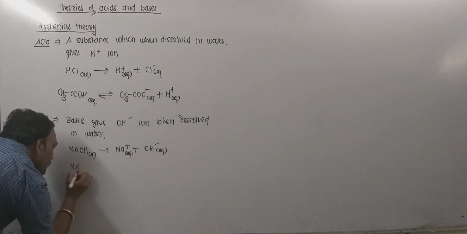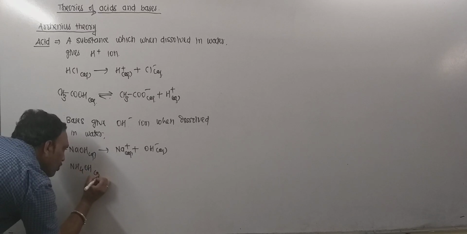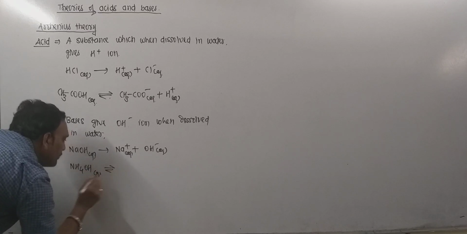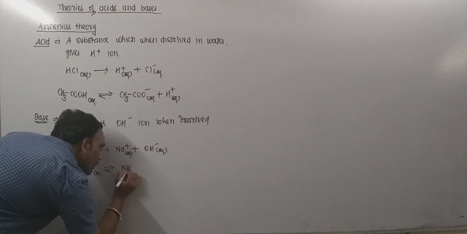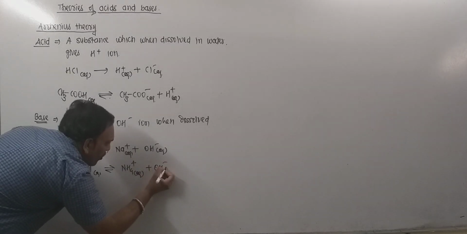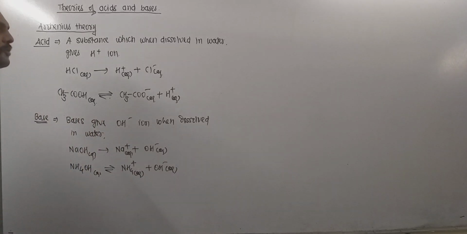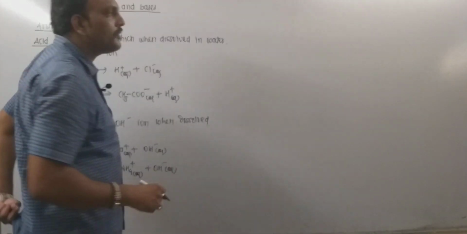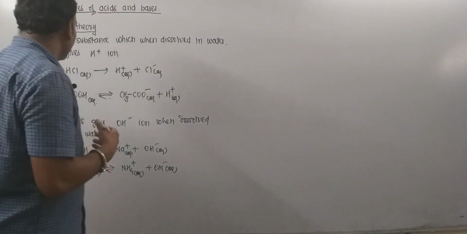Another example is NH4OH, that is ammonium hydroxide. It also undergoes dissociation producing ammonium ion and hydroxide ion. Therefore it is also a base. But remember, ionization is in a feeble manner.